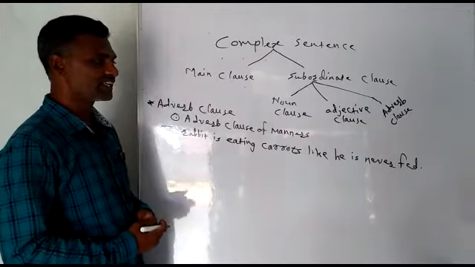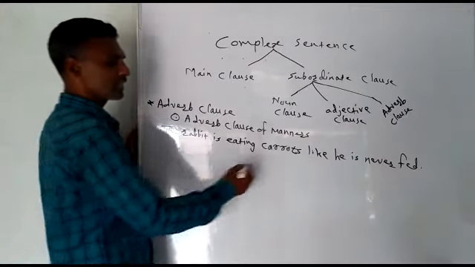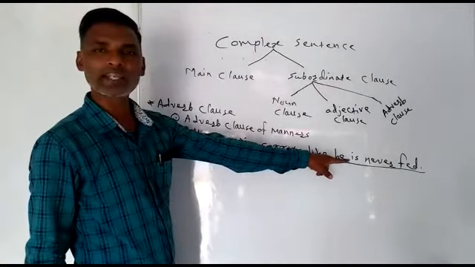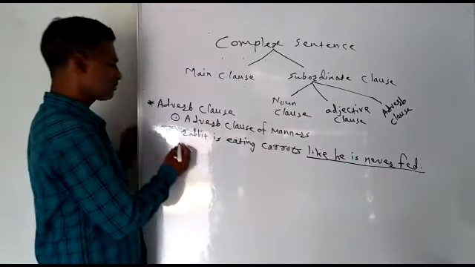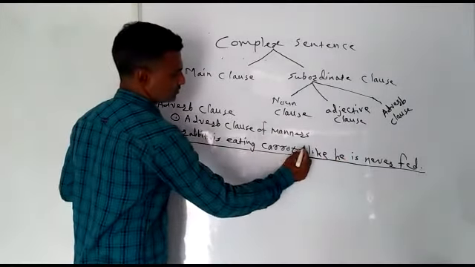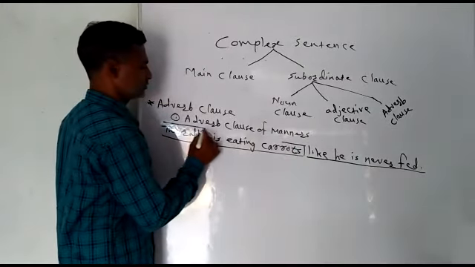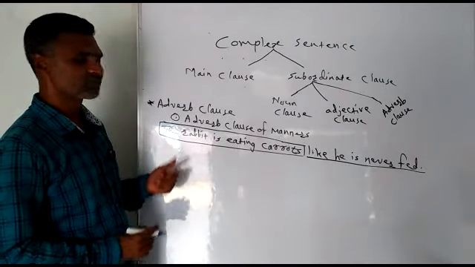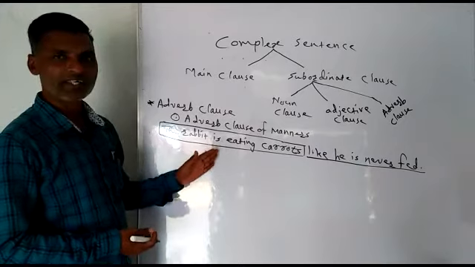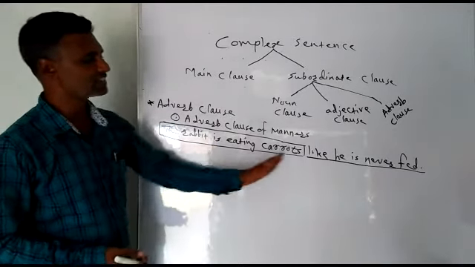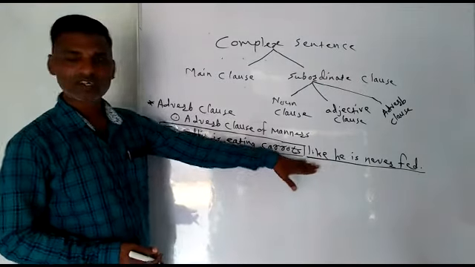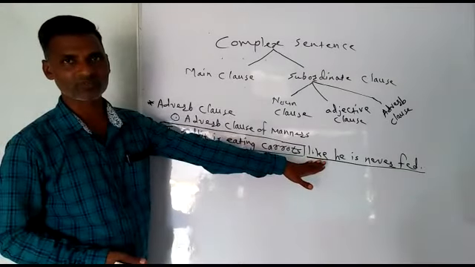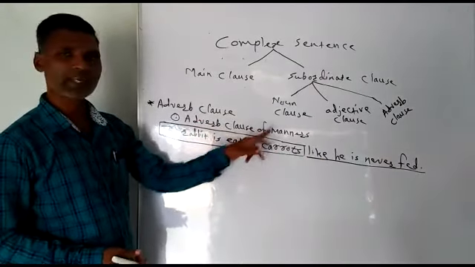Rabbit is eating carrots like he is never fed. So let us underline "like he is never fed". Like is a conjunction. And let us make a box around the main clause. This is the main clause, and there is the action of eating. How does it happen? It is told by this subordinate clause. खाण्याची ऍक्शन कशी घडते हे सांगण्याचं काम हा सबऑर्डिनेट क्लॉज करतो. म्हणून त्याला ऍडव्हर्ब क्लॉज ऑफ मॅनर्स असं म्हणतात.